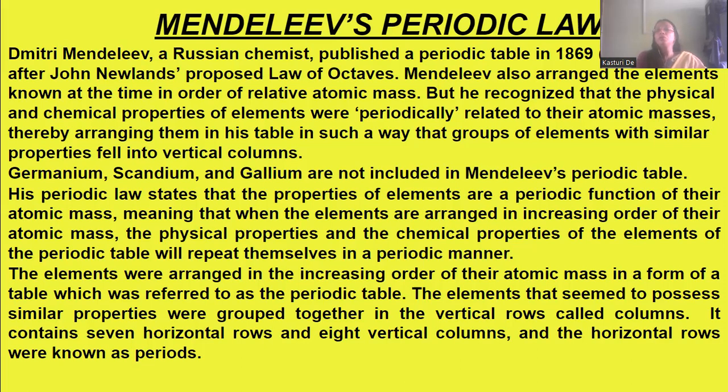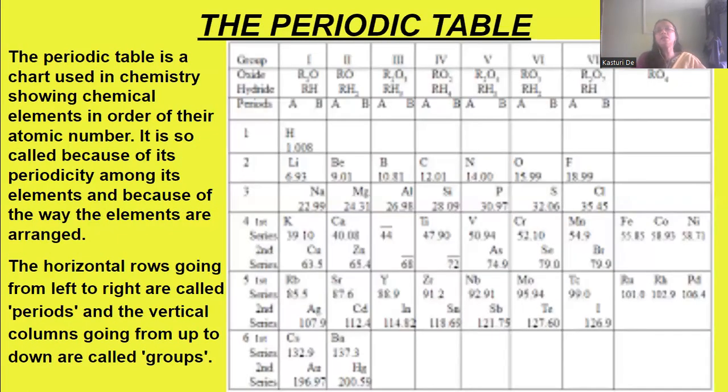The elements with similar properties were grouped in vertical columns. The table contained 7 horizontal rows, known as periods, and 8 vertical columns, known as groups. So 7 periods and 8 groups in Mendeleev's table.